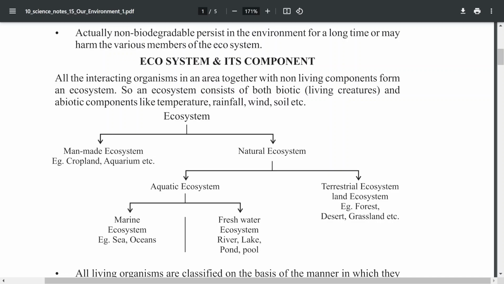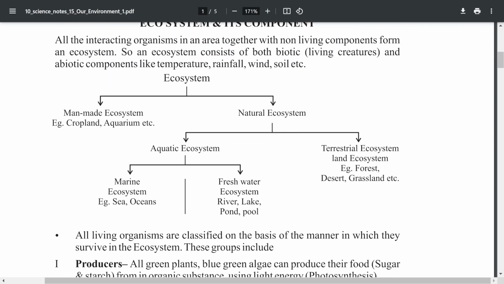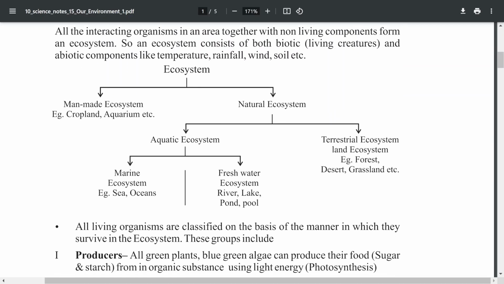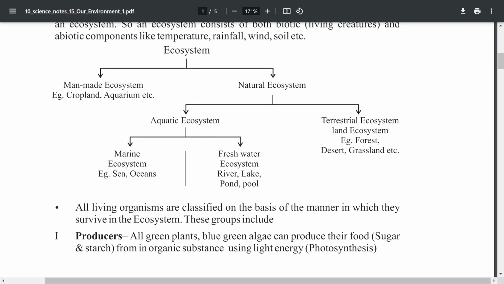So like that, the natural ecosystem can be divided into aquatic, in which marine and freshwater are there. Next, the terrestrial ecosystem is there, and man-made ecosystems are there: cropland, next aquarium. These are called man-made ecosystems.